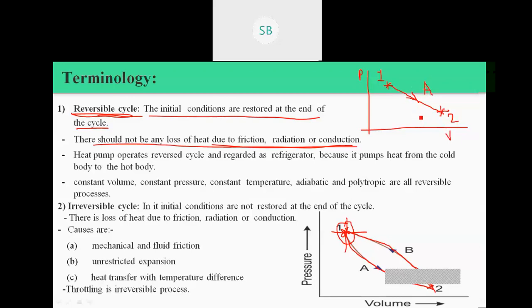It is very important. Whenever the system goes from state 1 to state 2, what will happen? Its properties will change, from pressure 1 to pressure 2.